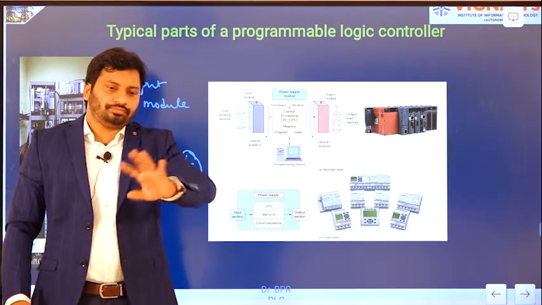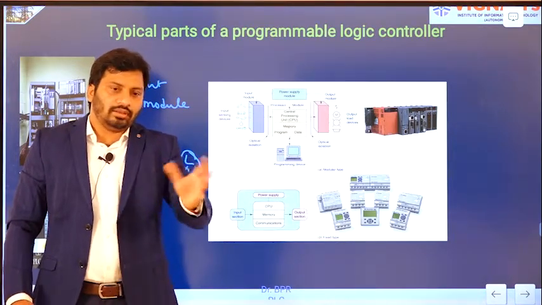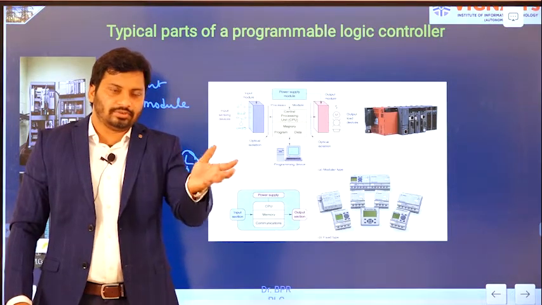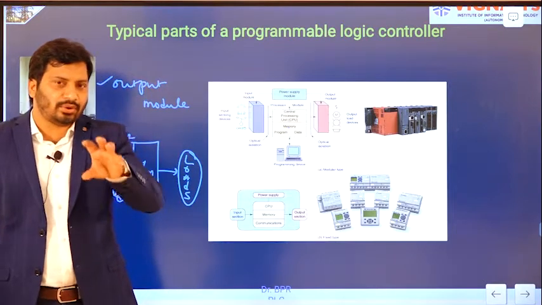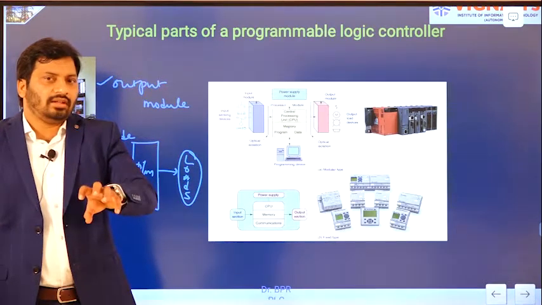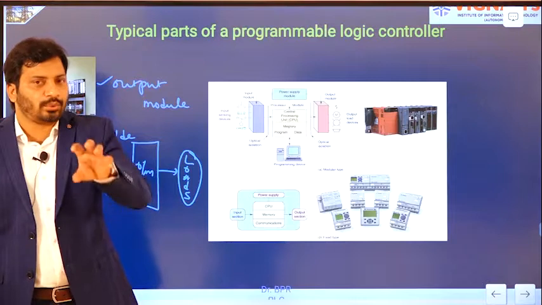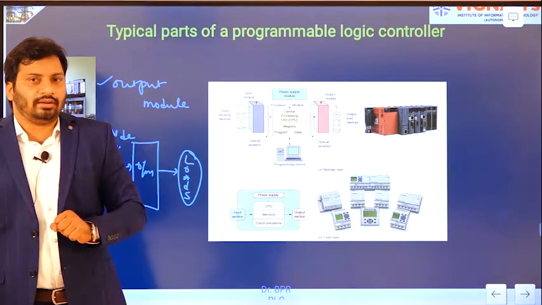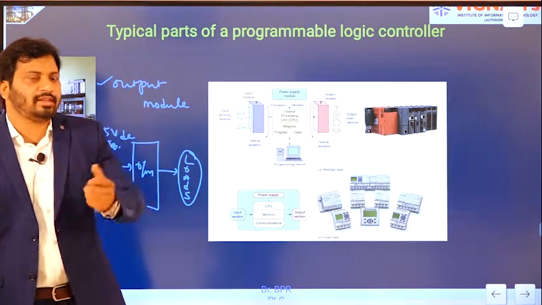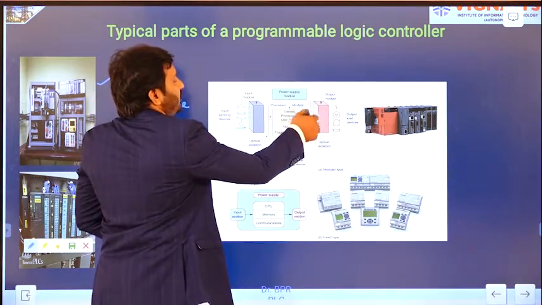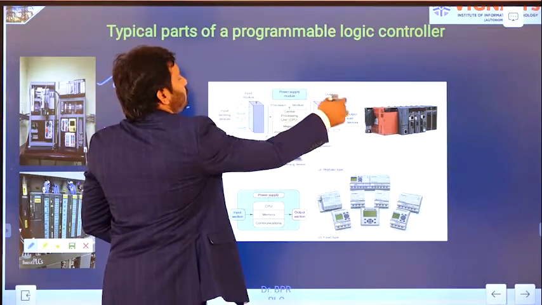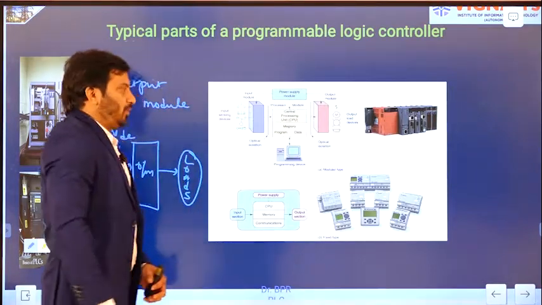This fluctuation should not affect the CPU. That is the reason circuitry should be designed in the output module to take care of this particular point. And second thing is that you should design such a circuit in such a manner that this lower voltage is used for turning on and turning off the output device, right.